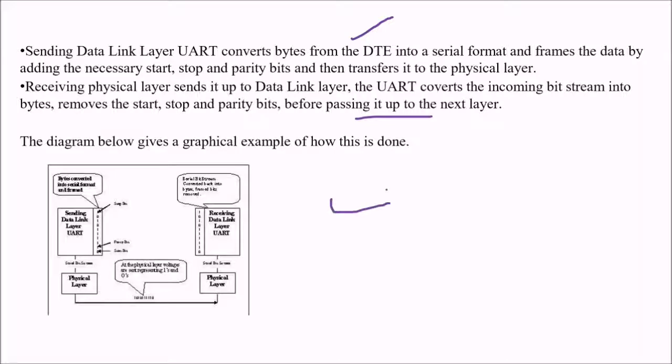This diagram shows how this works. See, this is the physical layer. At the physical layer, voltages are sent representing ones and zeros, and here the bytes are converted into serial format and framed like this. This is the sending data link UART, and now you have the start bit, stop bit, and parity bit. At the receiving end, this serial bit stream is converted back into bytes and the added bits are removed.